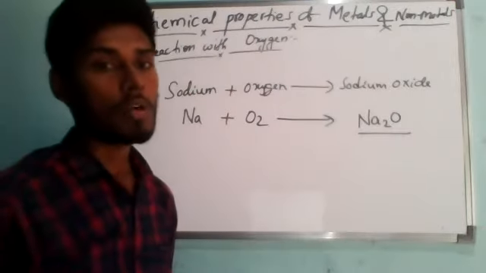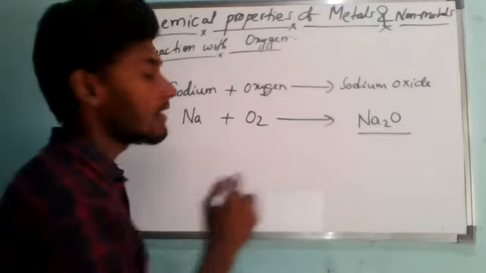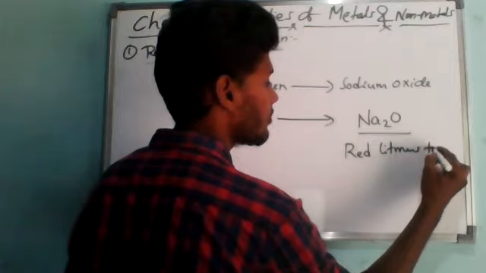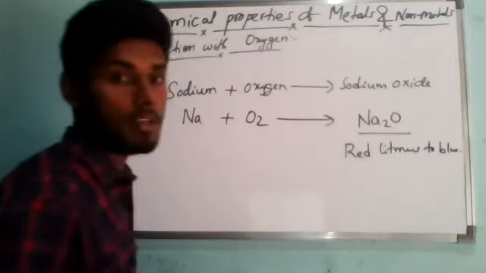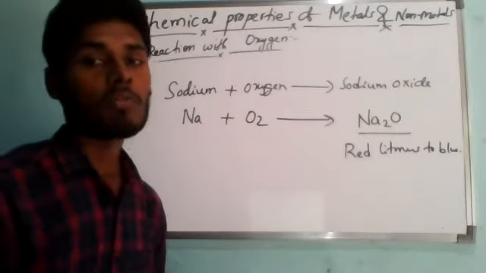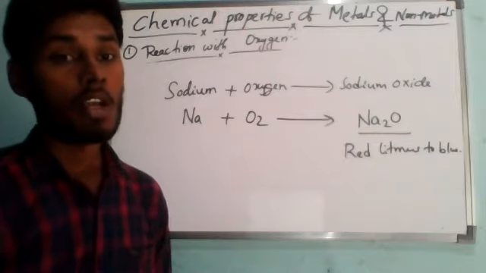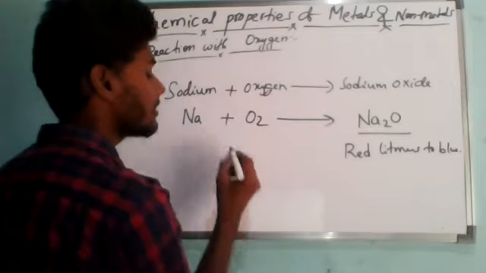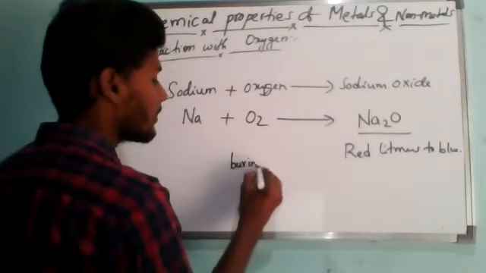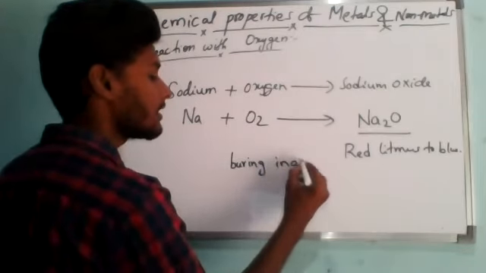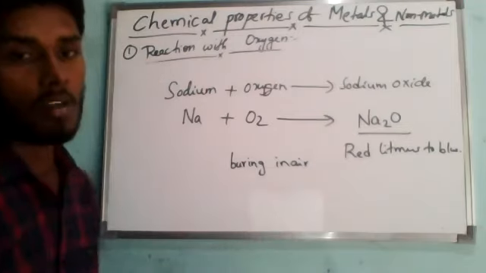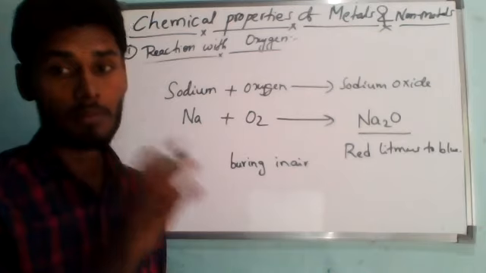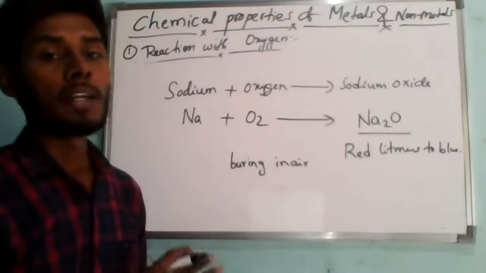A solution of sodium oxide in water turns red litmus to blue again. Understanding? Red litmus to blue color. So it is also basic in nature. Please note that when we want to react a metal with oxygen, we usually burn the metal in air. Then we get metal oxides. Understand? It is the oxygen present in air which combines with the metal on burning to form metal oxide.